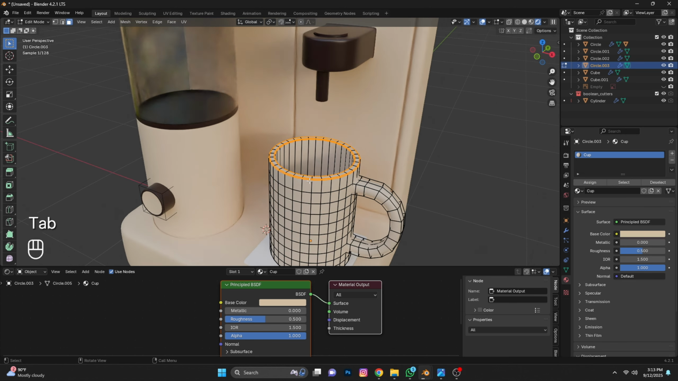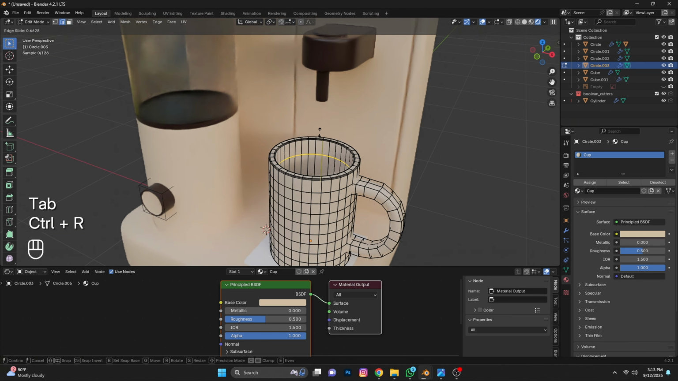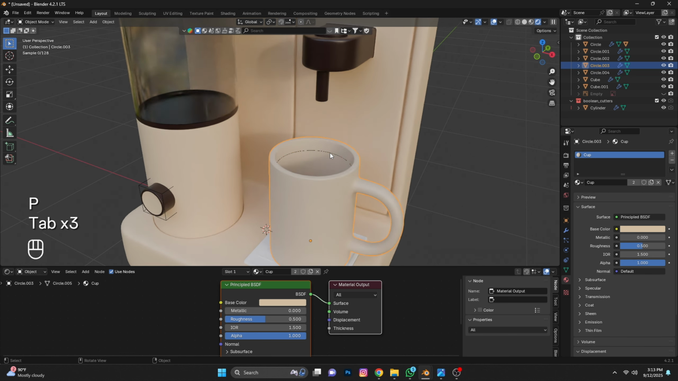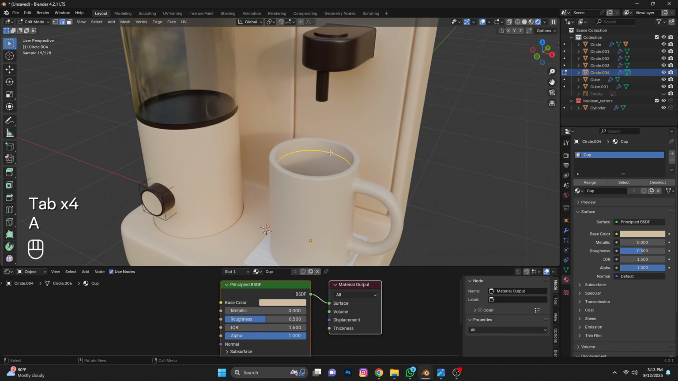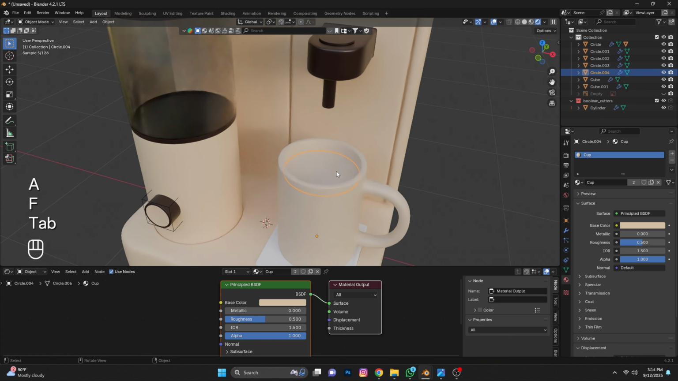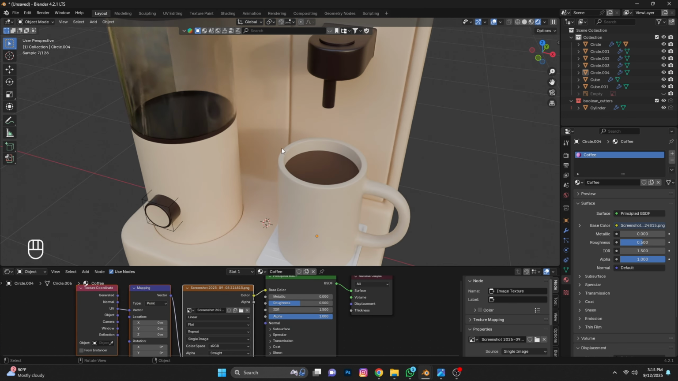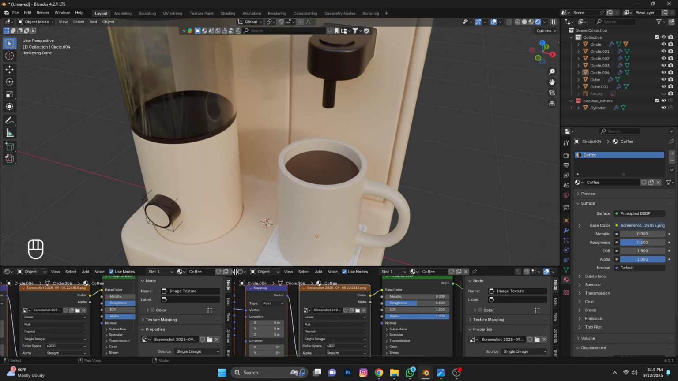In edit mode, press Ctrl R, then P separate. Select this, go to edit mode, press F fill. Cross, add new material, name it coffee. Click BSDF, press Ctrl T. Add image textures, open UV tab.